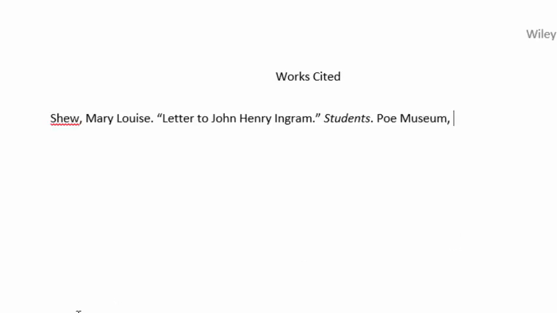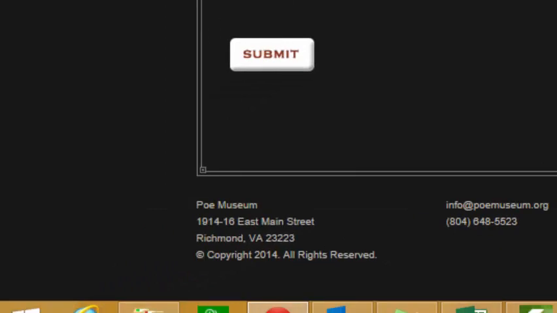Then I put the date of creation of the website. Now, sometimes this can be really hard to find on a website, so when in doubt, just go with the copyright year, okay? It's the most recent date that we can find, and I'll be fine with it for now. So, the year they put is 2014. I'm going to put a comma after the publisher, and then put 2014. Then I end with a period.